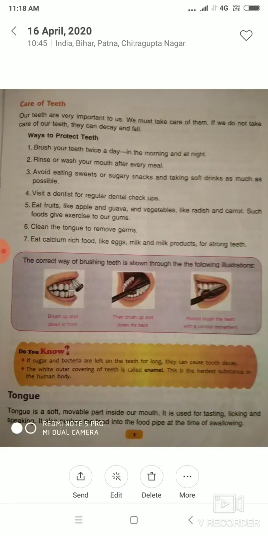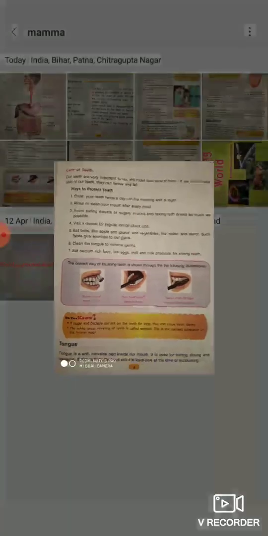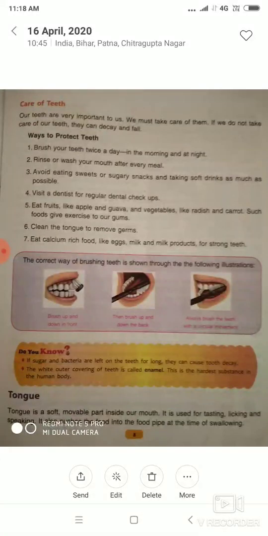How will you care for your teeth? See this picture. You will brush up and down in front, and then brush up and down at the back, and always brush the teeth with a circular movement. So, ways to protect teeth: brush your teeth twice a day, in the morning and at night.